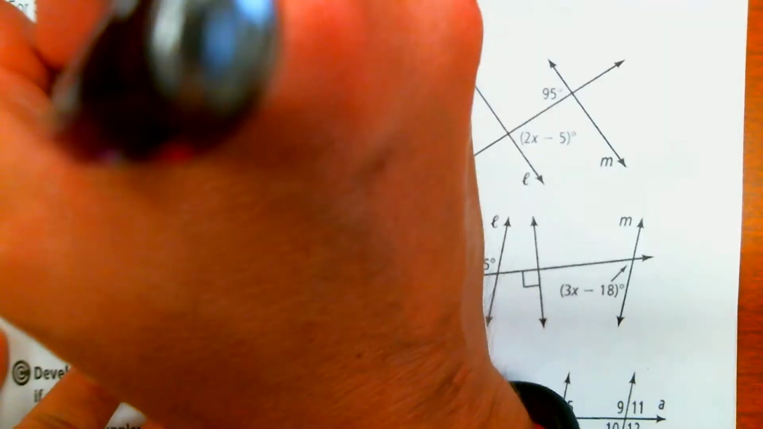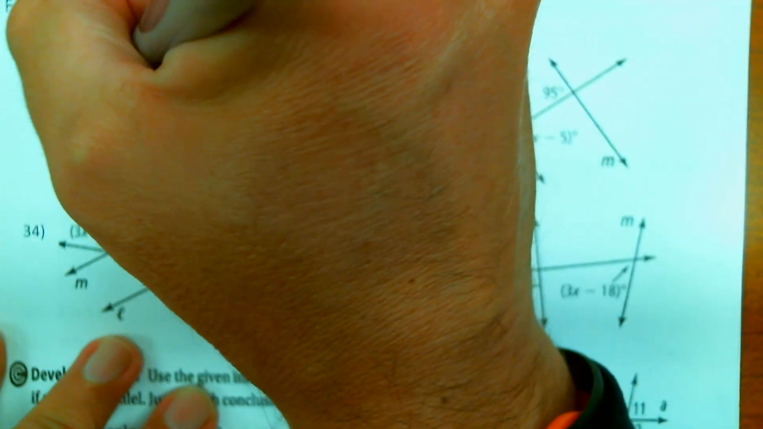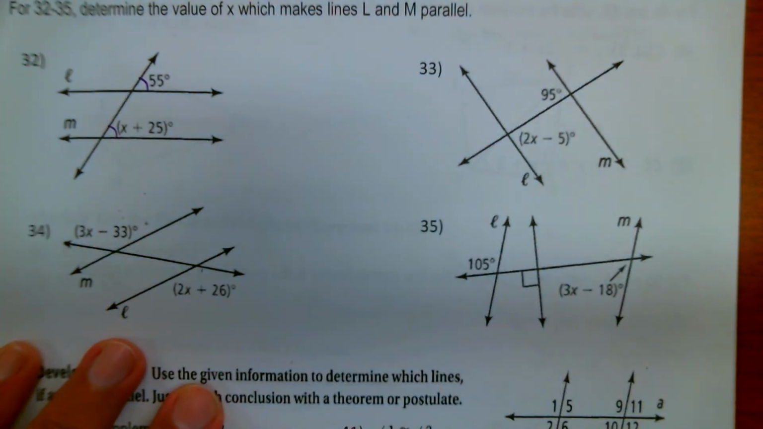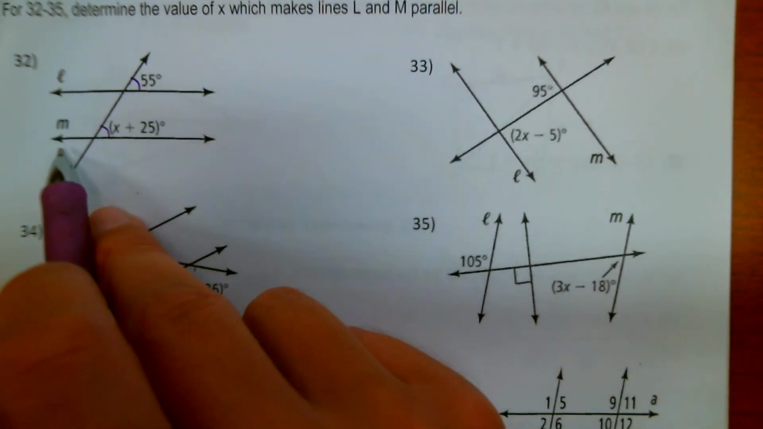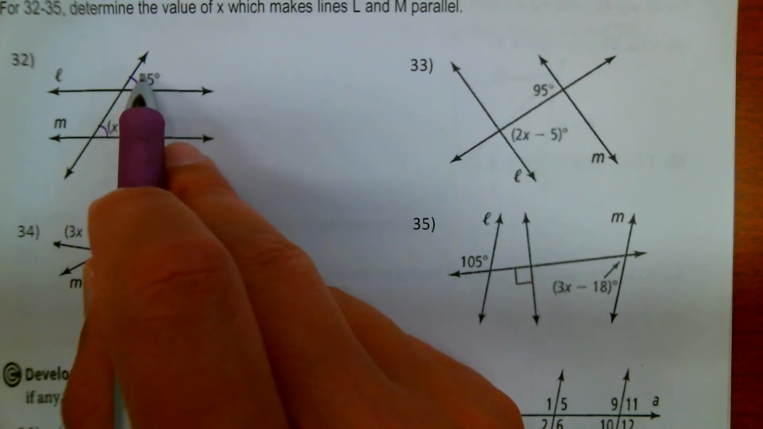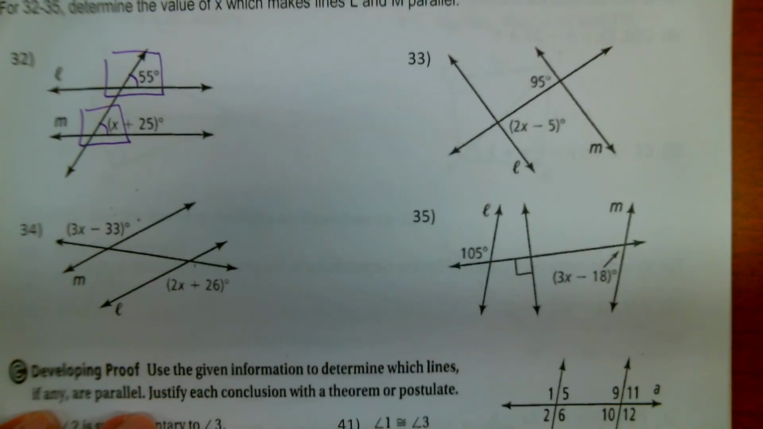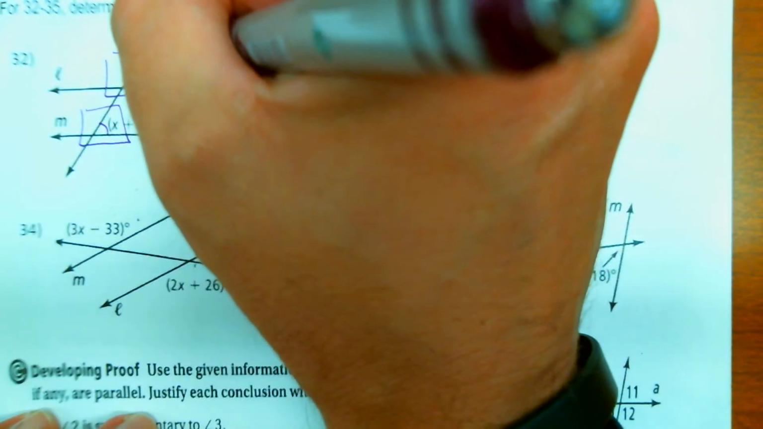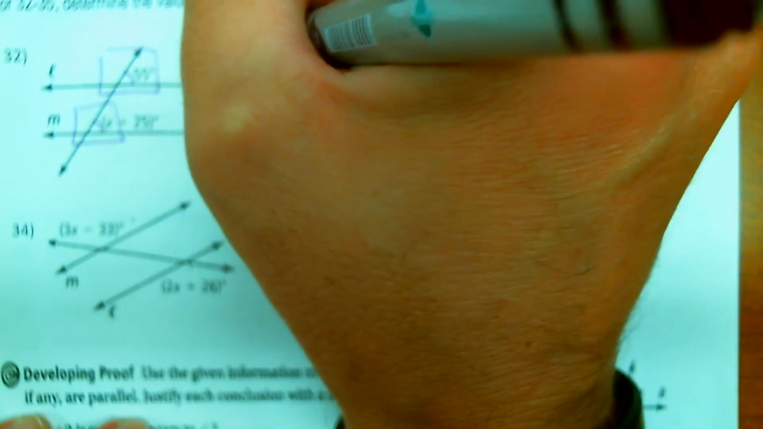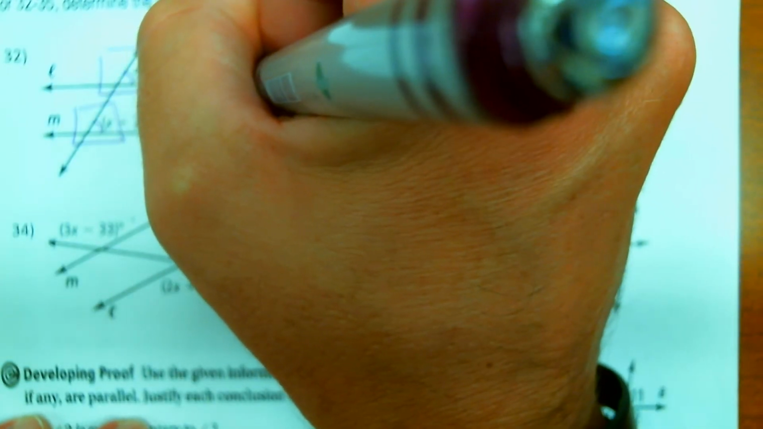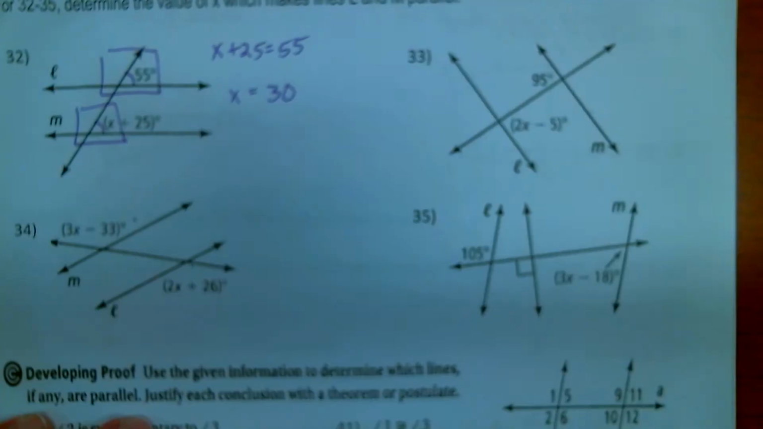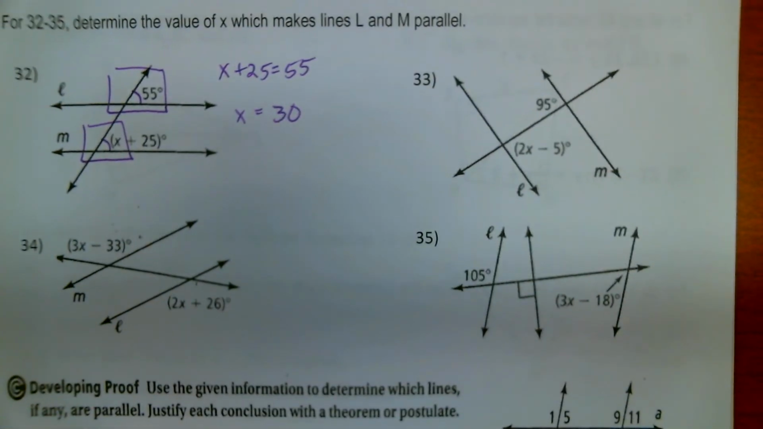X plus 25, that's a small acute angle. 55 degrees, that's a small acute angle. So in order to make L and M parallel, these angles have to be congruent. These are corresponding angles. We're seeing a lot of corresponding angles. They're both in the same position of the window. They're both in the top right. So I'm simply going to set those equal to each other. X plus 25 equals 55. Subtract 25 from both sides, and we get x is equal to 30.